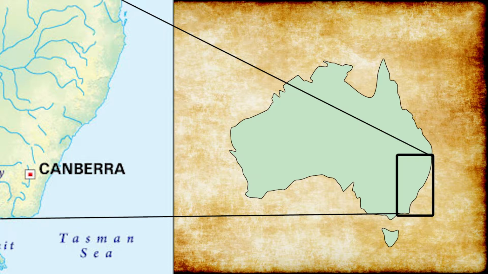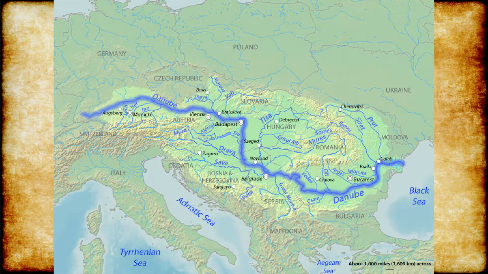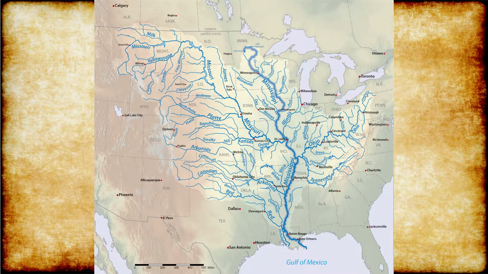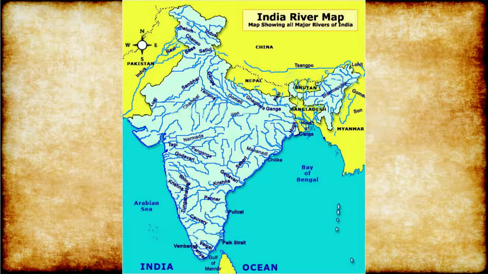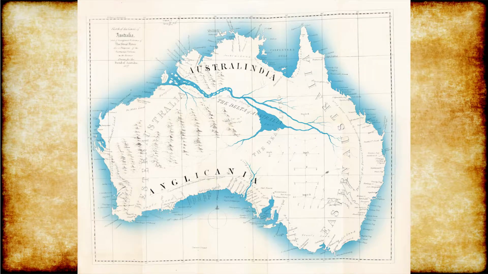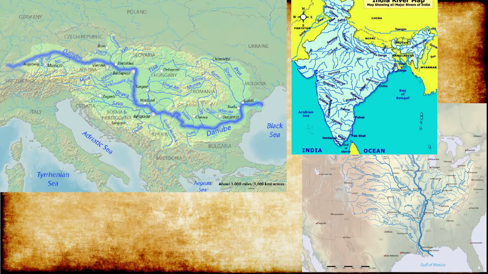The Macquarie River and most of the Murray-Darling Basin flows northwest, counterintuitively away from the sea. The Danube River had a drainage basin spanning 19 modern European countries. The Mississippi had a drainage basin spanning over 20 US states. Maslin's native India was awash with huge rivers. The belief that there must be a large river on Australia was not an outrageous one. In fact, its absence would go against all of European understanding at the time.